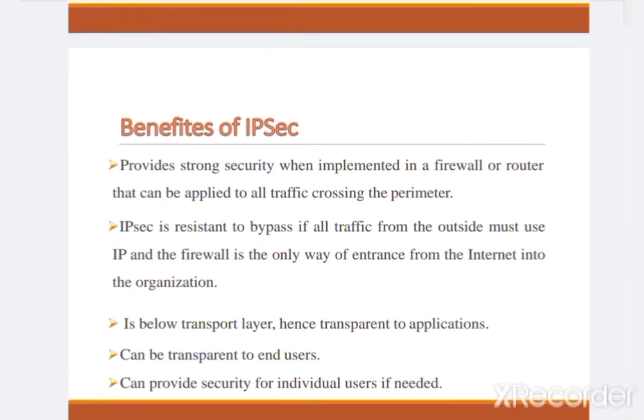Now we will discuss the benefits of IP security. It provides strong security when implemented in a firewall or router, and can be applied to all traffic crossing the perimeter. IPsec is resistant to bypass if all traffic from the outside must use IP and the firewall is the only way of entrance from the internet into the organization. It is below the transport layer, hence transparent to applications. It can be transparent to end users and can also provide security for individual users if needed.